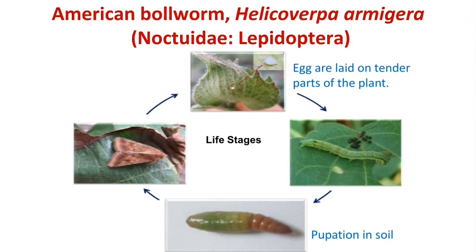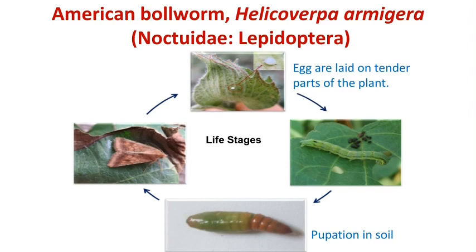And now the next category of cotton pests is the bollworm complex or boll feeders. These are the three bollworms: American bollworm, pink bollworm, and spotted and spiny bollworm. The first one is the American bollworm, Helicoverpa armigera is the scientific name, and all three bollworms are lepidopteran pests. Hence they have four different life stages: egg, larva, pupa, adult.